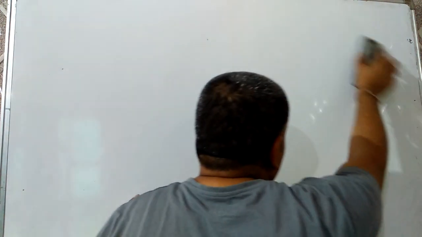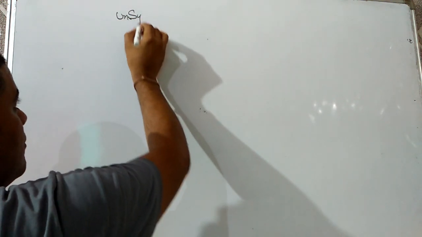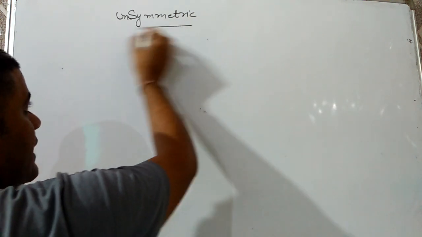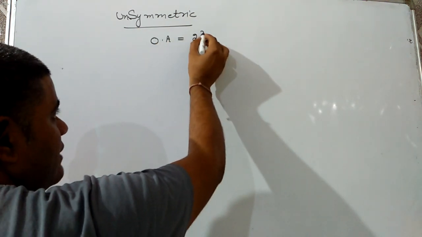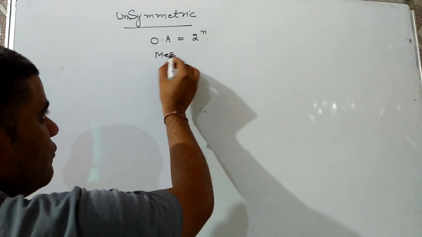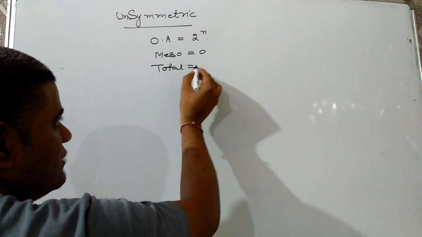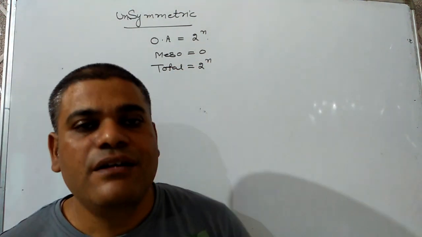Now we have to discuss the number of isomers for an optically active compound. The first case may be that the molecule is asymmetric, no symmetry element is there. Then the number of optically active compounds will be 2 raised to power n. Meso compounds will be 0, and total compounds will be 2 raised to power n. Total isomers will be 2 raised to power n, where n is the number of chiral centers.